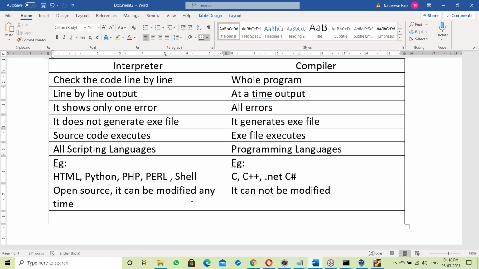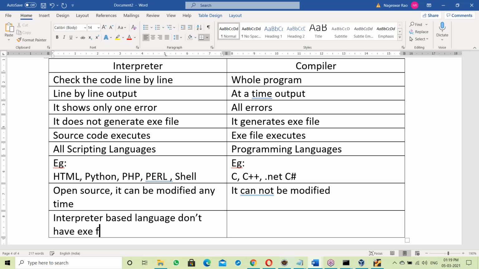Next, one more example here. Any language which is interpreter based has no exe file concept. Yes, interpreter based languages don't have the exe file concept.